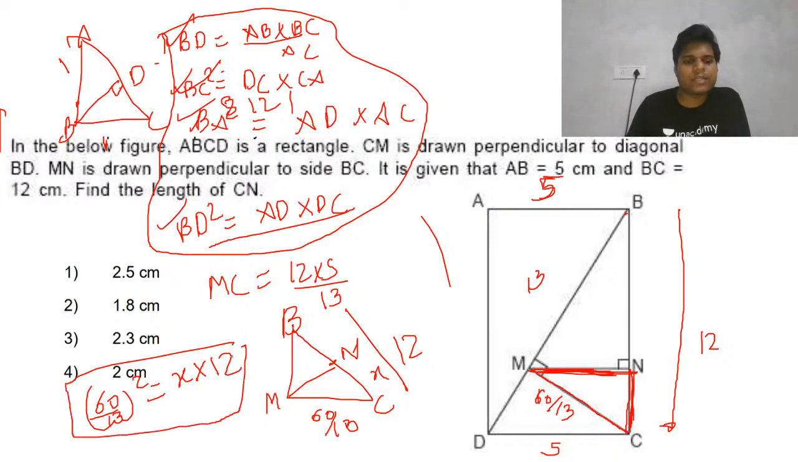I think that is how much we have to solve. So 12 into 5, 13 squared is 169. Let's do it. 5 into 60 is 300, so this is 300 upon 169. This will be around 1.8 something. We don't need to find the exact value either.